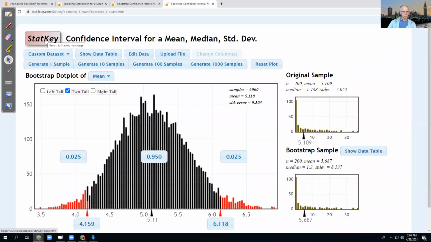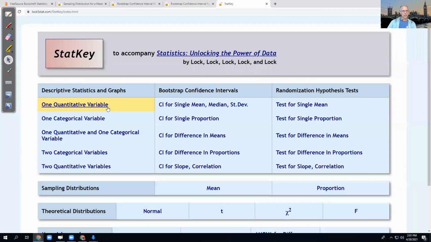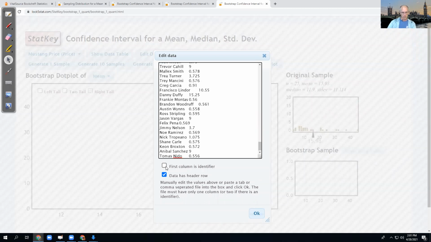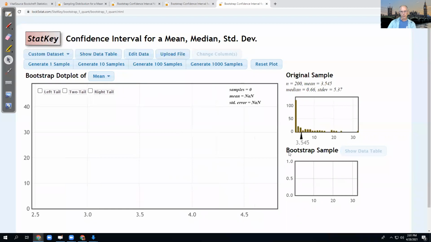Let's make a new StatKey confidence interval for a mean. Drop our data in. So again, I have first column identifier, no header. This time my average is 3.5, which we know is below, but is it significantly below the population?